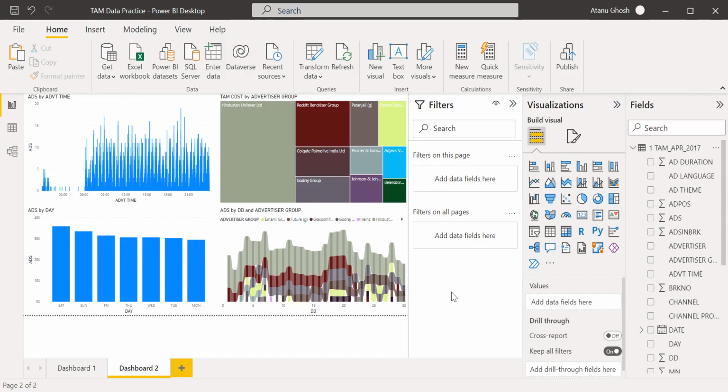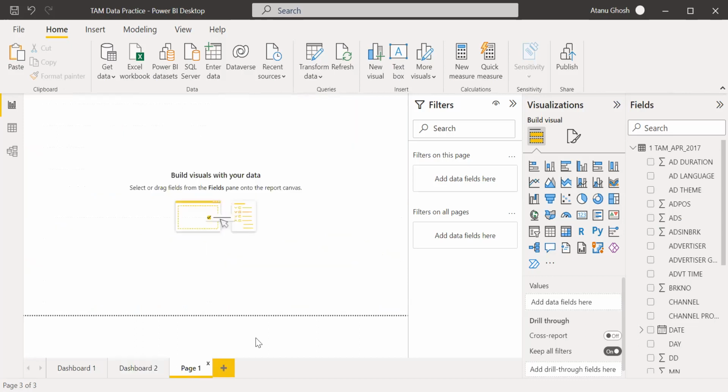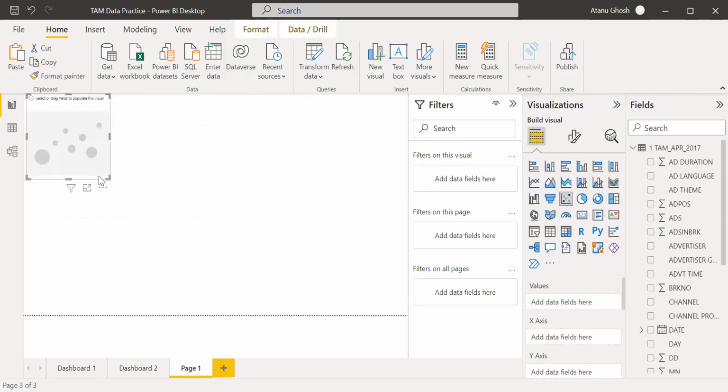So fine, let us move to some other charts. We can do a scatter plot. So where do you think a scatter plot will be of use here? Where can I use a scatter plot here?